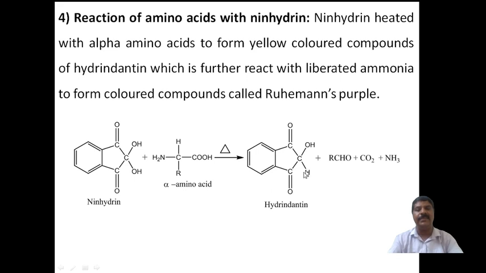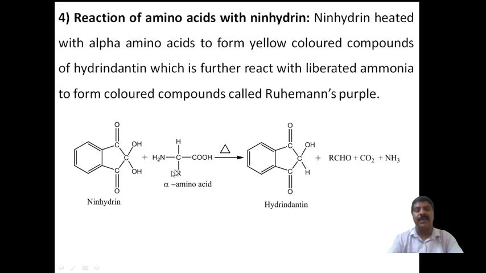Hydrindantin. It is hydrindantin and ninhydrin, with only one difference here. Two hydroxy groups will be there in ninhydrin; out of the two hydroxy groups, one is replaced by a hydrogen atom, and from this the carboxylic acid group will be there. This undergoes decarboxylation, and carbon dioxide will be liberated, and this amine group will combine with a hydrogen atom, and ammonia will be liberated.